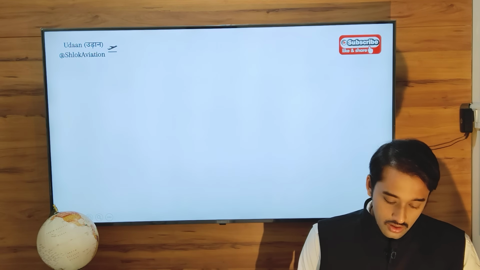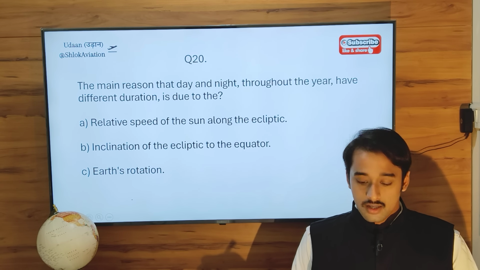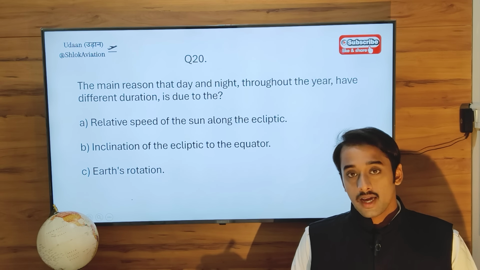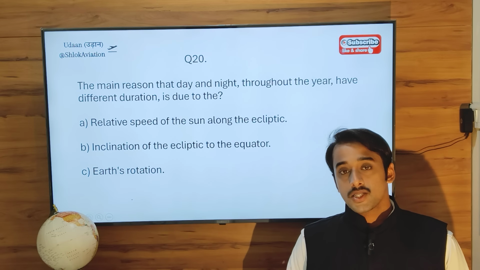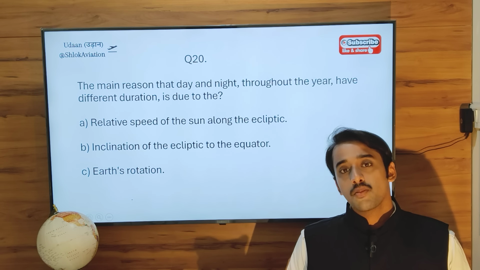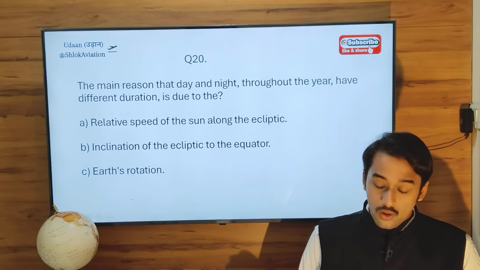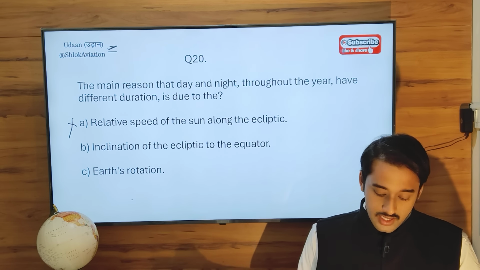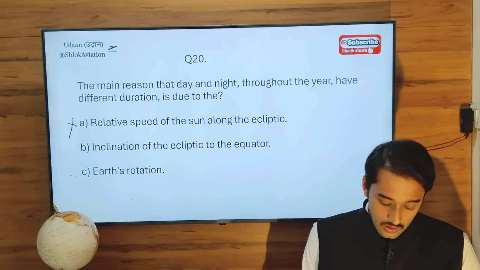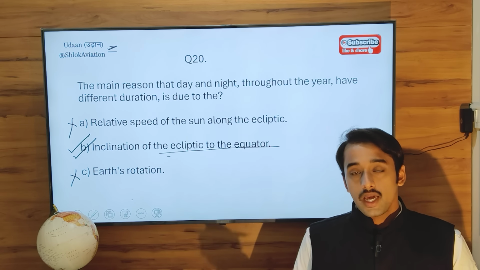Next question. Last question for the day. The main reason that day and night throughout the year have different durations or different timings is because of what? Now during the summer season we have longer days and shorter nights. During winter seasons we have longer nights and shorter daytime. So why is there this discrepancy between lengths of day and night during different seasons? Is it because of the speed of the sun? That's wrong. Is it because of the rotation of the earth? Again, wrong. It's because of the inclination of the elliptical plane or the orbit to the equator.